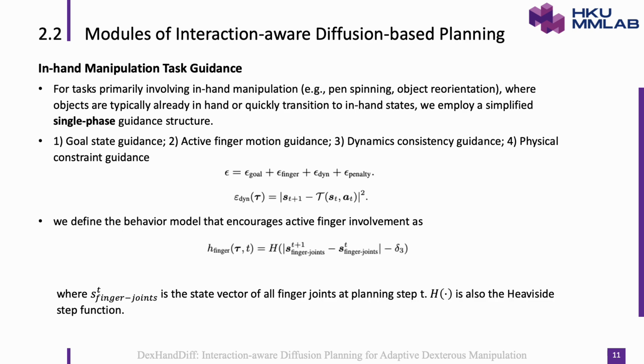In in-hand manipulation tasks, the object is already in the hand, so we use single-phase guidance. We combine 1. Goal state guidance to drive the object toward a target pose, 2. Active finger motion guidance that encourages all fingers to contribute to manipulation rather than letting some float, 3. Dynamics consistency guidance to prevent unrealistic jerks, and 4. Physical constraint guidance to maintain valid contact surfaces. This combination enables complex in-hand tasks like pen spinning or fine rotations with physically valid interactions.